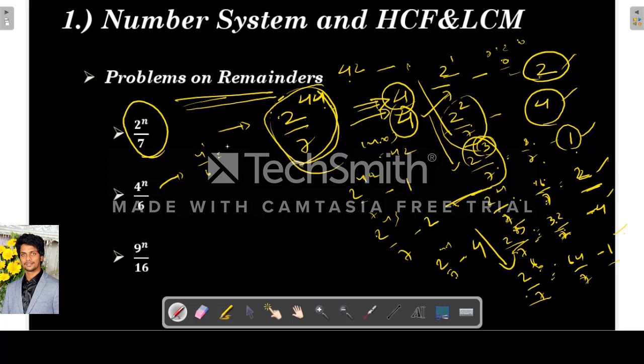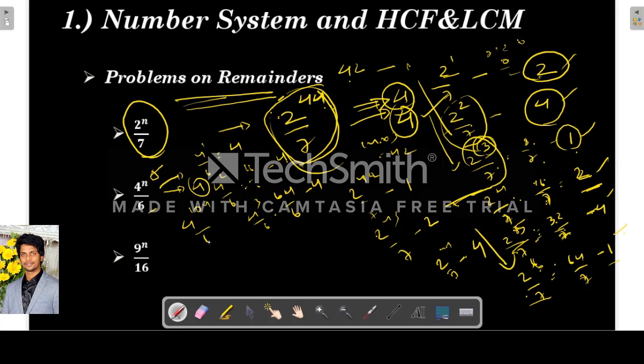So 4 power 1 by 6, what is the remainder? 4. 4 square by 6, so 16 by 6. 6 2s are 12, again the remainder is 4. So 4 cube by 6 is 64 by 6. 6 10s are 60, again 4. So for any power of 4, if it is divided by 6, the remainder is 4 only.